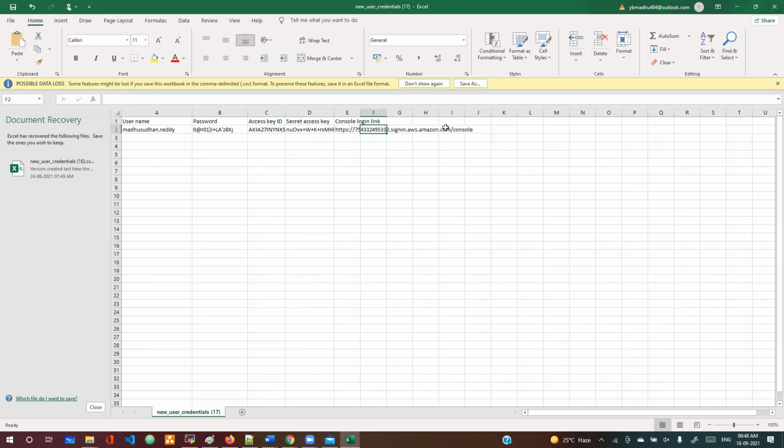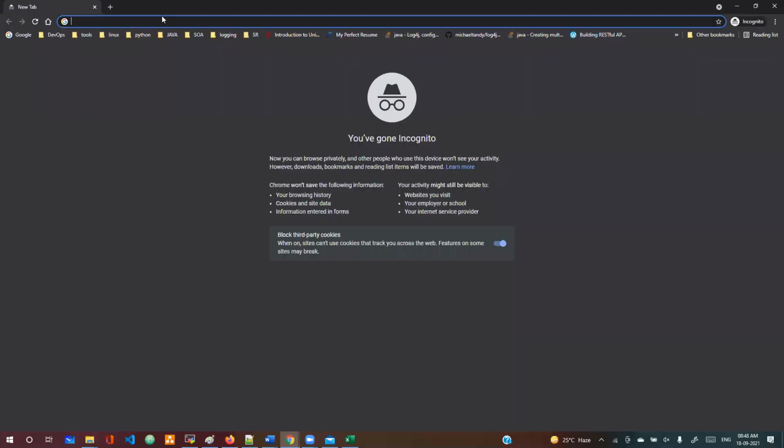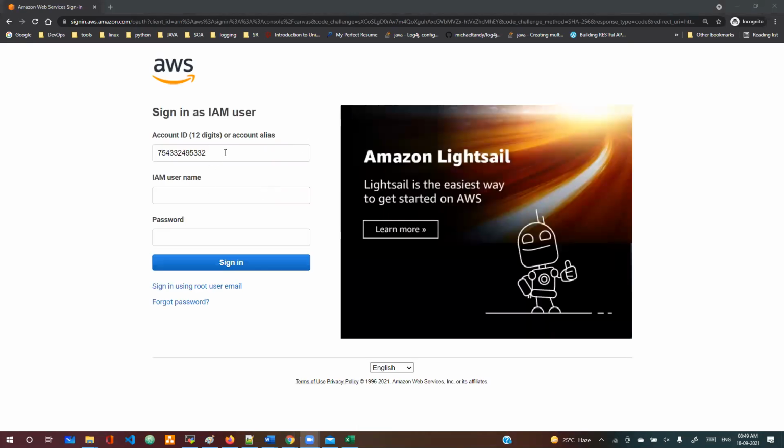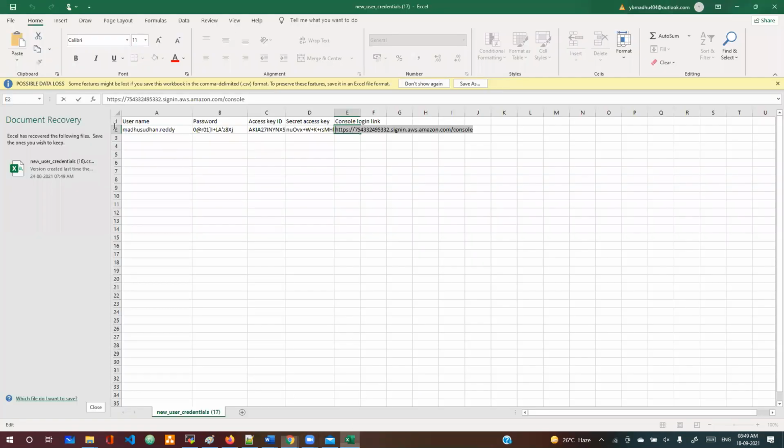And next, this is my console URL. What I'm going to do is copy this and paste it in the browser. When I paste it in the browser, this account ID will come by default, or else your company name will be there. And the next, the IAM user. What is the IAM user we gave here? This is the user ID, like Madhusudana Reddy or Lata. Lata is a different employee, and Madhusudana Reddy is a different employee. Password is, this is the password.